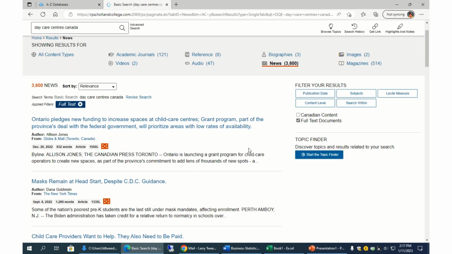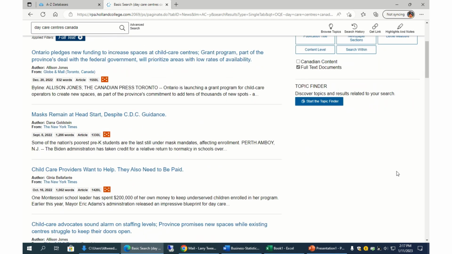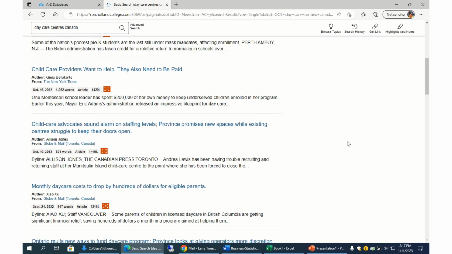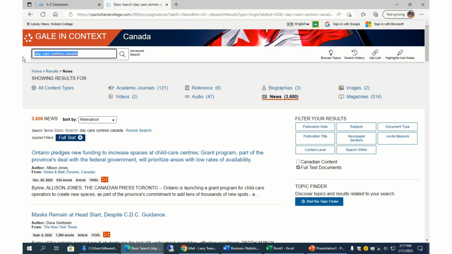And you can see here, maybe, Ontario pledges new funding to increase spaces at child care centers. Information that might be relevant to your operation. They want to be paid. So remember, we looked at that in the Job Bank, that it was difficult finding employees in rural PEI, so you may have to pay them more. So you could do this for any of your business ideas that you have.